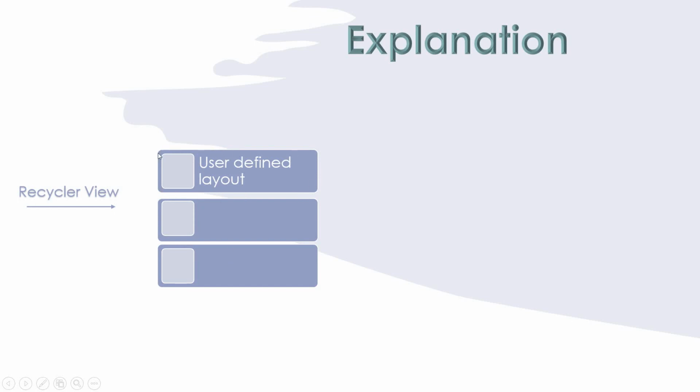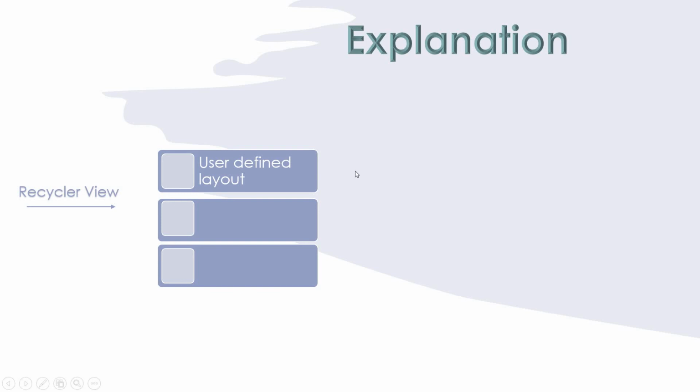Whatever I want to show in that row, or if I want to show a custom row, for example there are 2 images, right and left, and in the center there is a title and a subtitle, whatever we want to show in that particular row, we can show it.